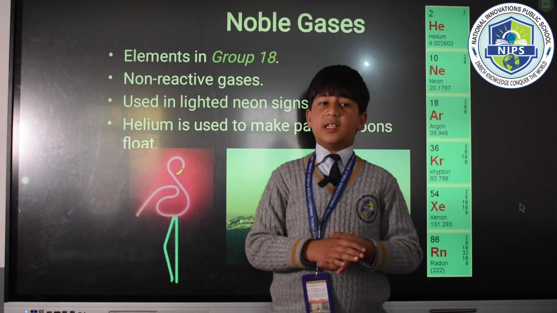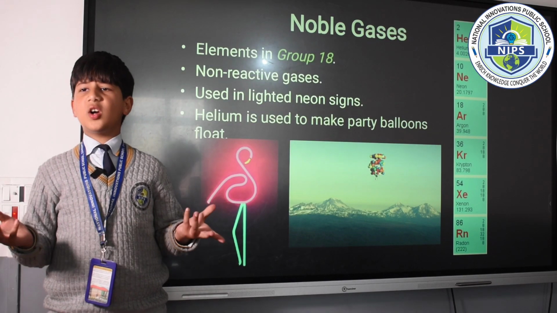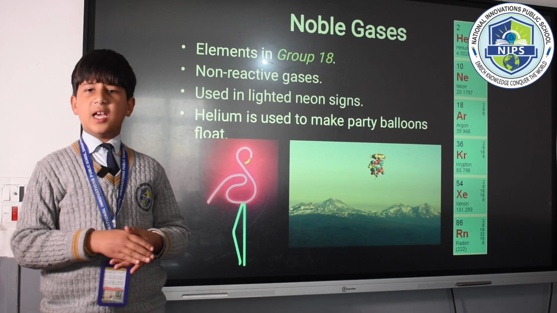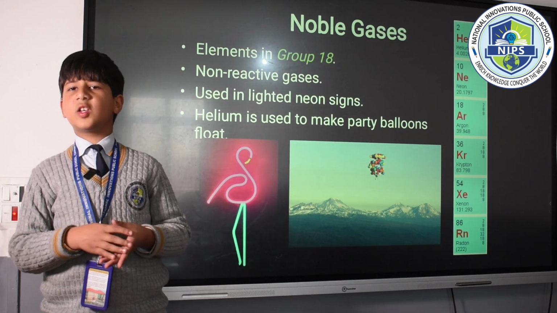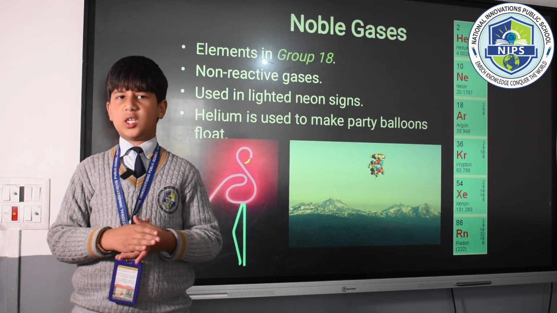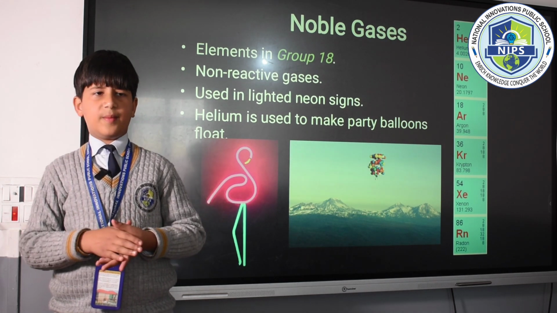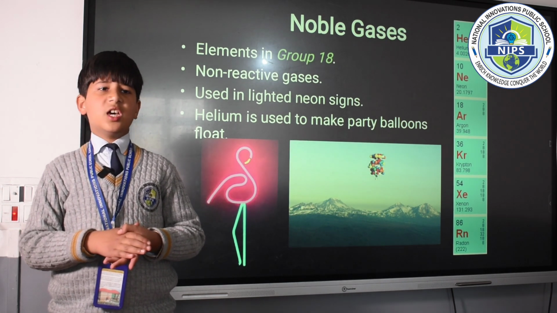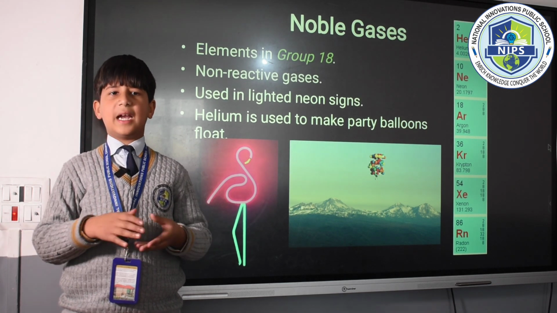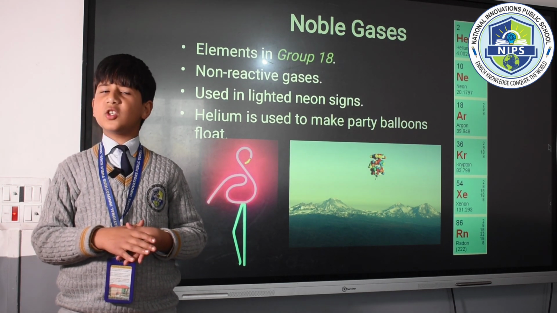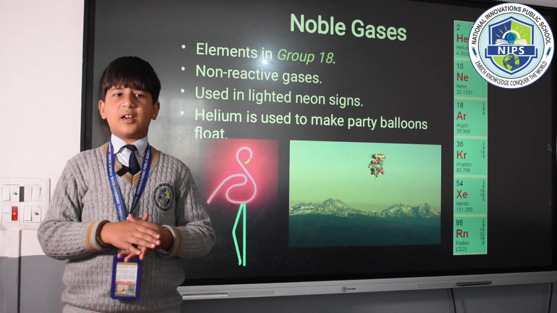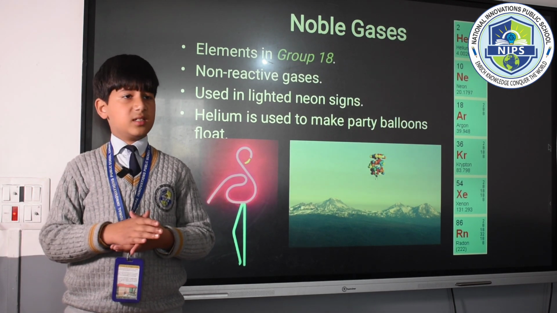Next slide, please. In group 18 of the periodic table are some naughty elements called noble gases. These include helium, neon, krypton, argon, xenon, radon. These are colorless, odorless, tasteless, and non-flammable. Under standard conditions, noble gases have very low melting and boiling points. They are non-reactive in their natural states and are commonly known as inert gases.